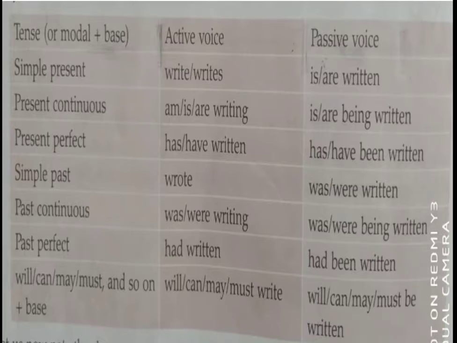Now we have seen this table. It's very important to understand how to turn active into passive and passive into active. Now look at students. If your sentence is in simple present tense, then definitely your verb will be write or writes. If there is I, you and we, then write will come. And if he, she, it is there, then s or es will come with the verb. Now, while turning into passive voice, your tense will not change. It remains simple present tense only.